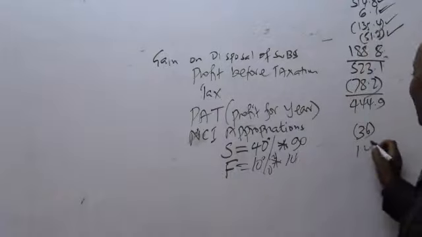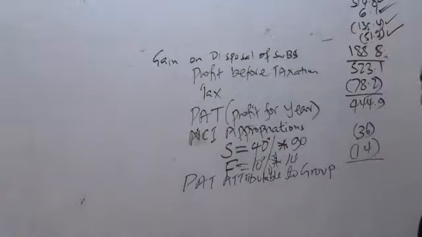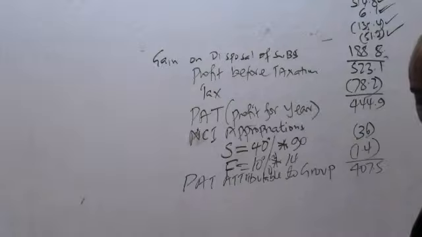Subtract like that for you to be able to give me the profit, the part attributable to the group. So the part attributable to the group, is there somebody who could be having this part attributable to the group? Part attributable to the group inakuja ngapi? 407.5. After which, ladies and gentlemen, now remember we have something here.